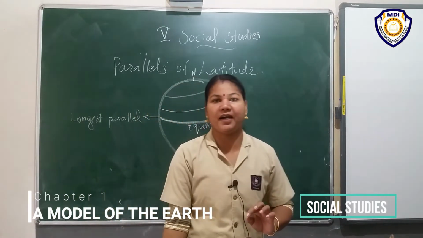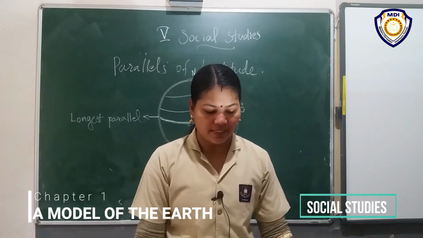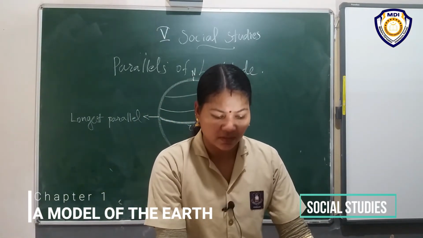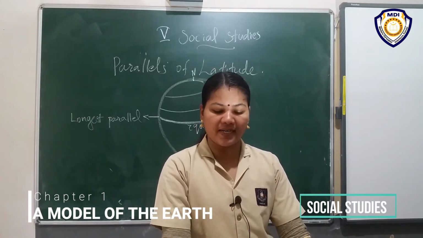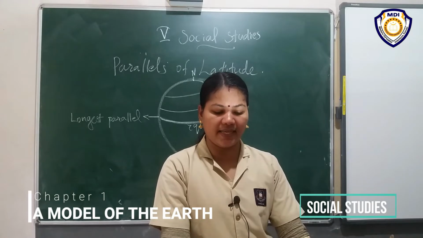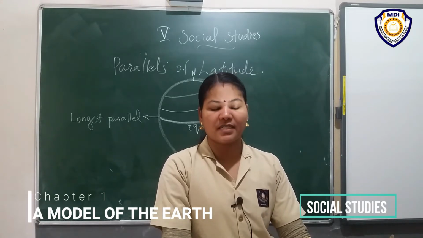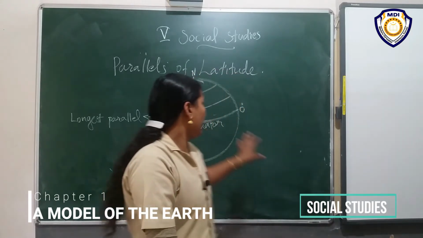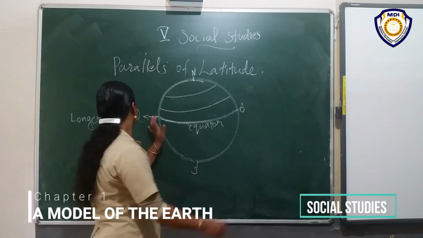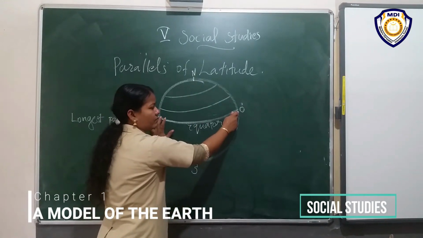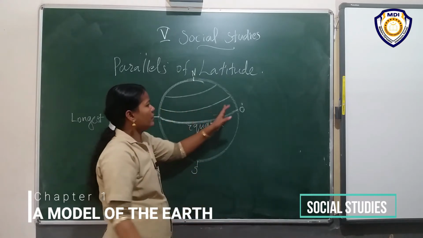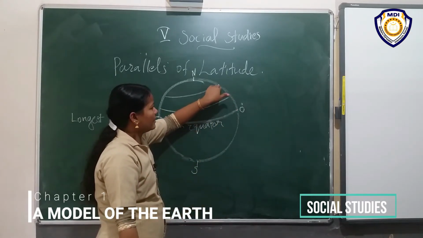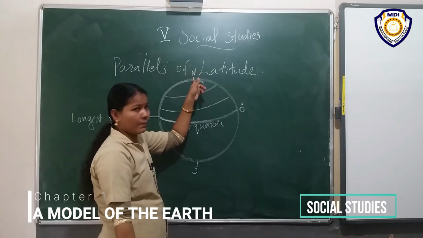Which is the longest parallel? Equator. Equator is the longest of the parallels. These parallels keep decreasing in length as they move towards the poles. Listen, this is the longest. Then here the length is decreasing, moving here decreased, here also decreased, and here it is just a point.